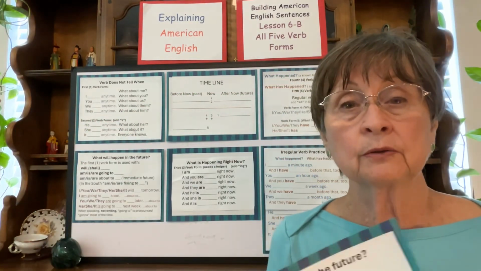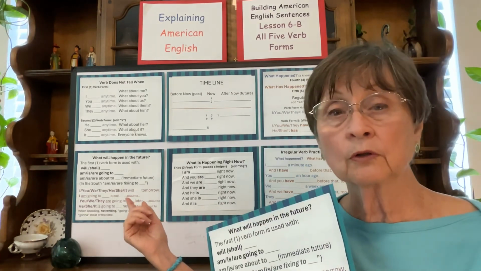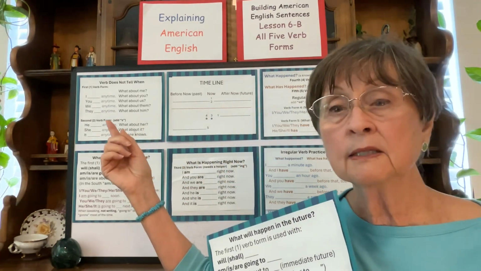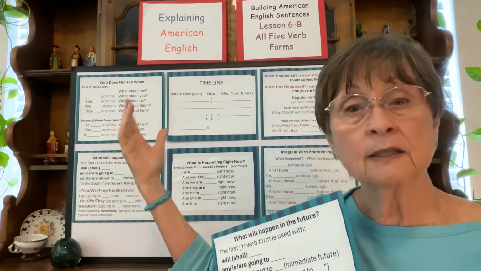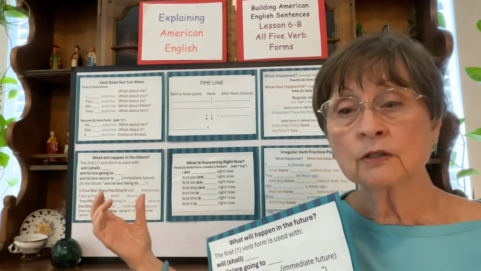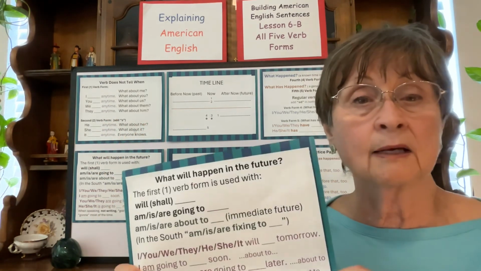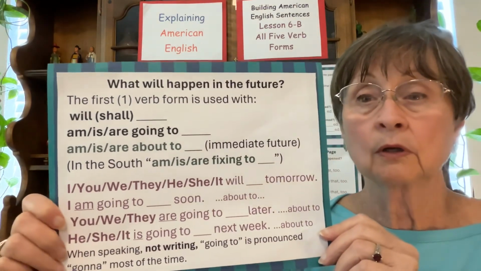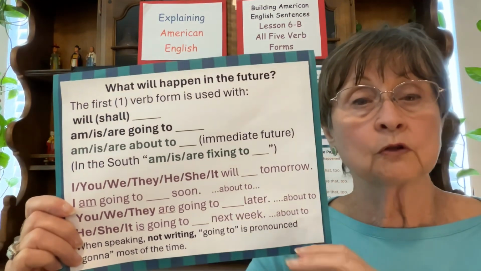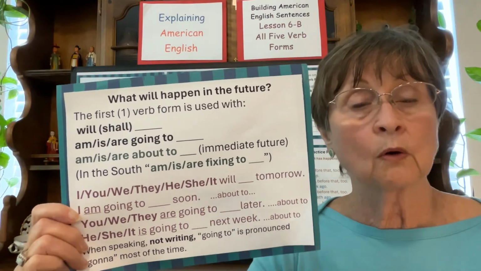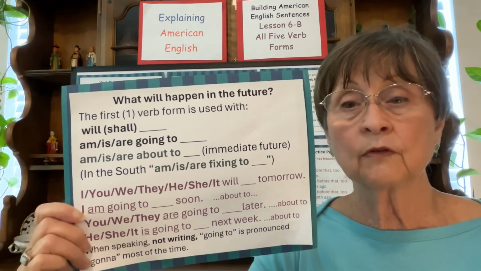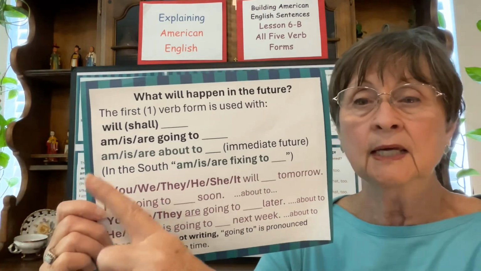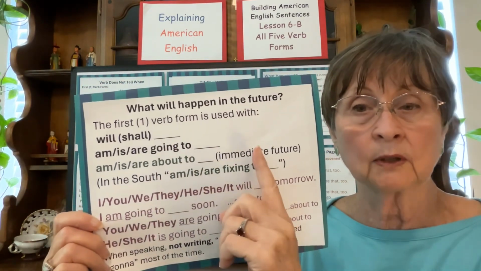Also, I wanted to tell you a little bit about future. I did the one about any time last time, and I added to it today. This one I didn't even introduce last time. This is about the future. What will happen in the future? And when we talk about the future, we always use the first or the plainest form of the verb, such as eat. He will eat a sandwich.